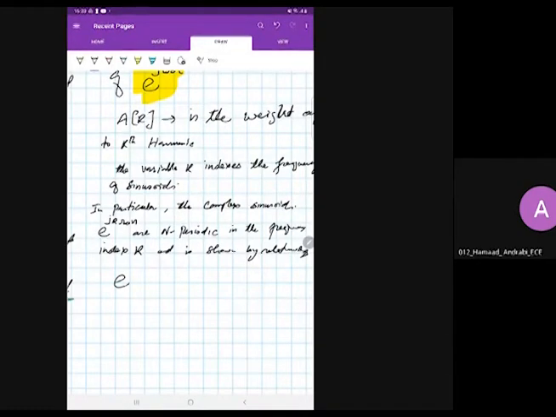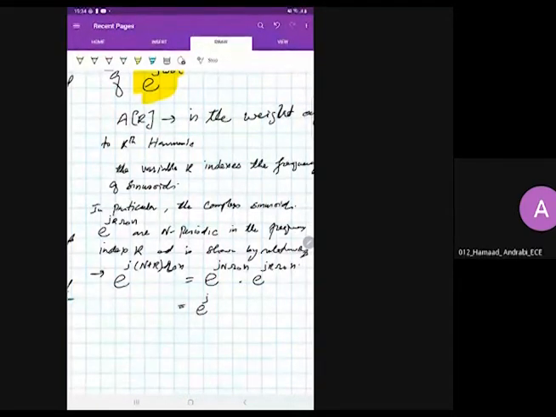See, if you have a frequency component e raised to the power j n plus k, how do we represent it? We can simply expand these two terms: e raised to the power j n omega naught n into e raised to the power j k omega naught n.